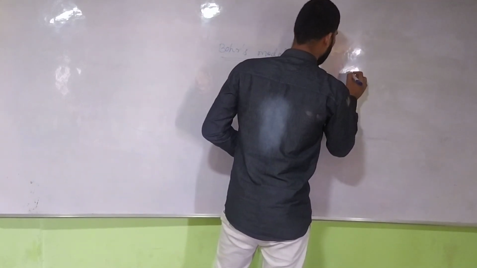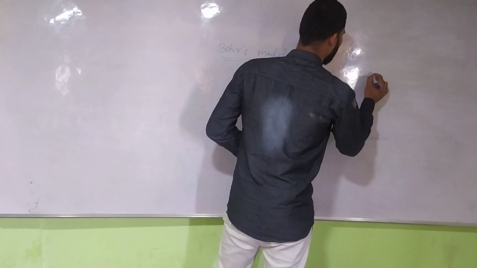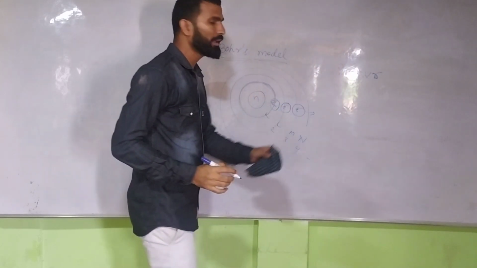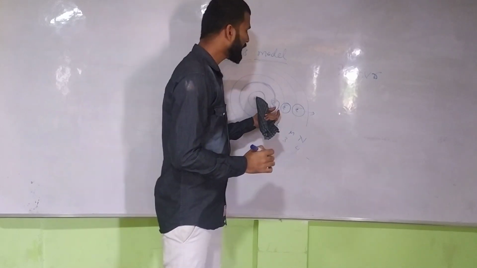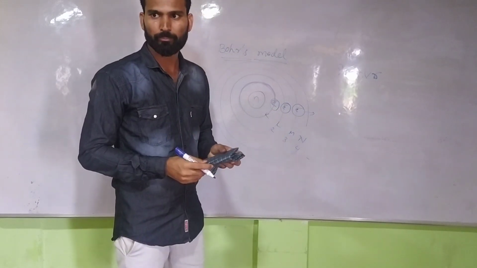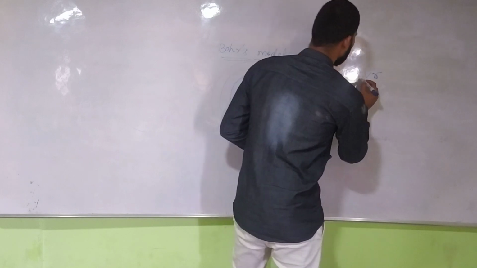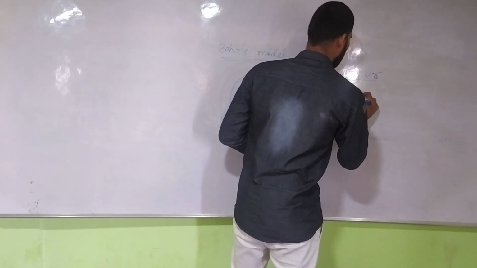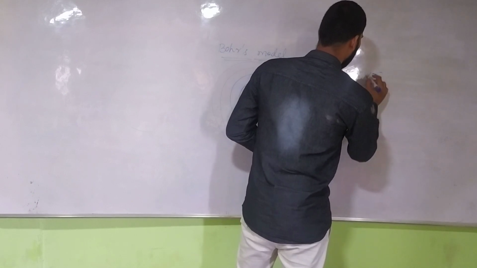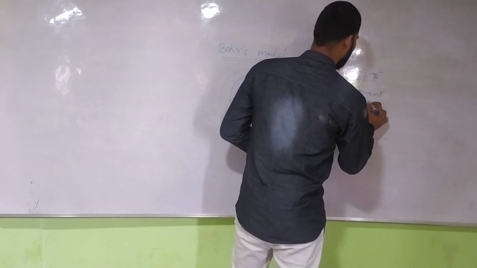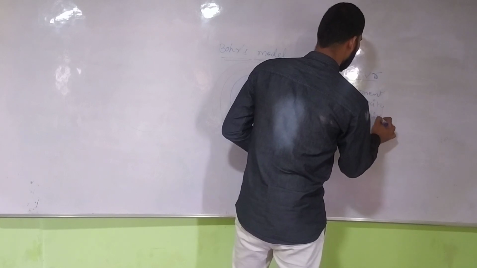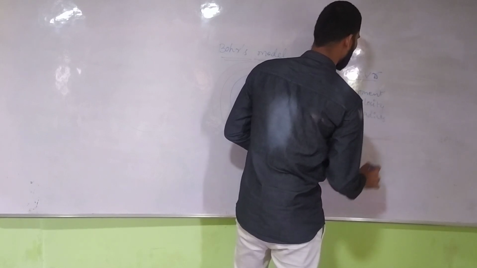So you can write it as MVR. Why? Because each electron rotates with angular momentum, which contains mass, a certain velocity, and radius. Understood?